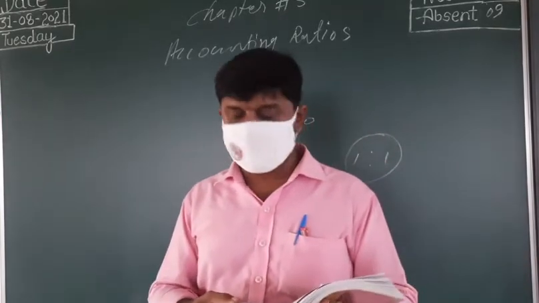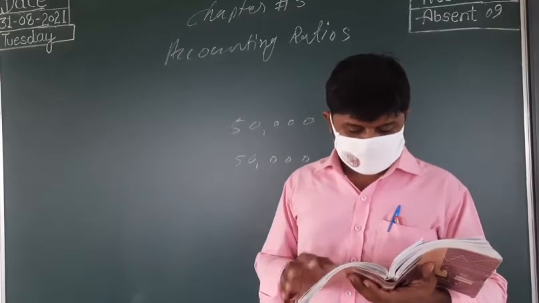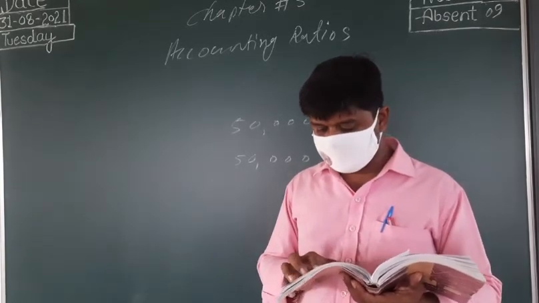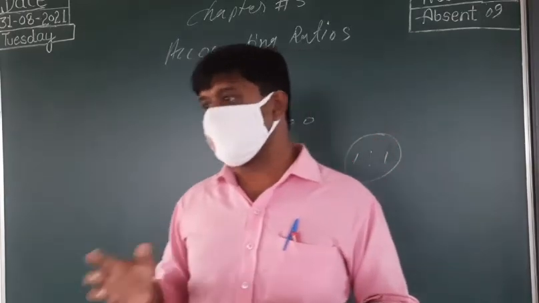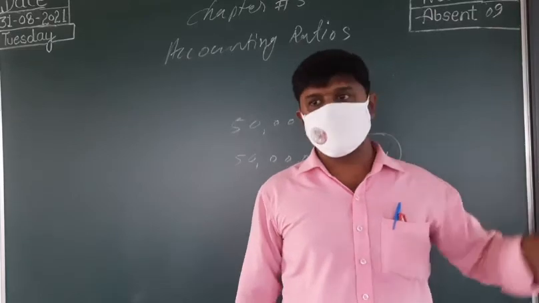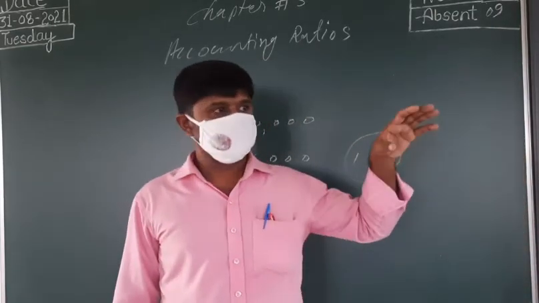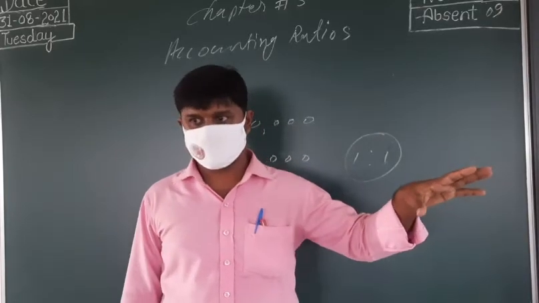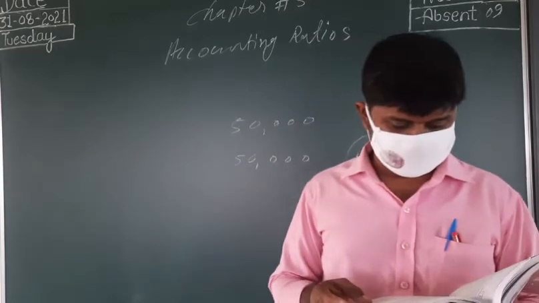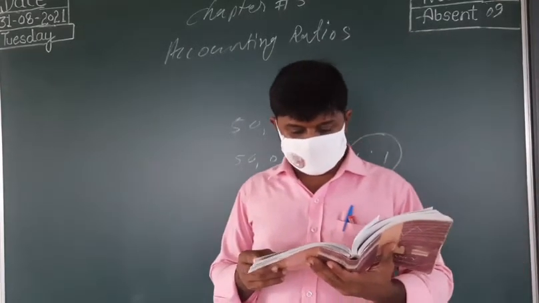With this we are aiming for something. One aim is to know the areas of the business which need more attention. If we want to give more care to some particular area, we need to find it out. Next is potential areas.